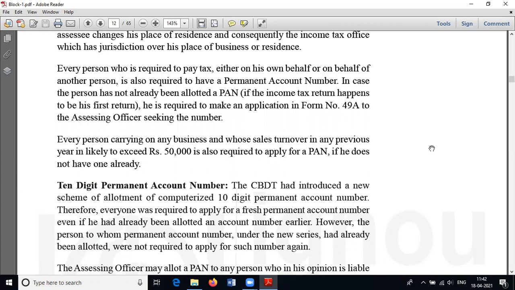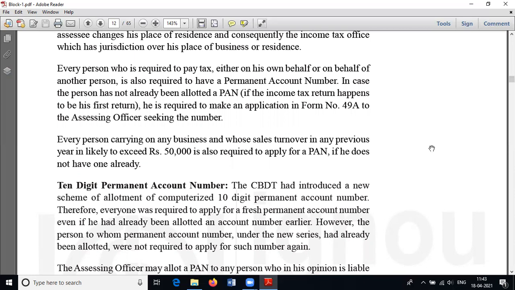Otherwise we don't require it. If an assessee has to pay tax or file a return, then he must have a PAN card. Otherwise it is a very difficult task while submitting the income tax return.